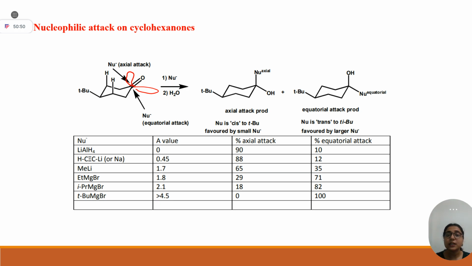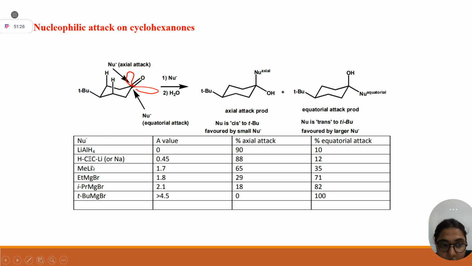Why? Because the axial position is more free for a nucleophile to attack, and moreover it has better overlapping between the C=O pi star and the sigma orbital of your nucleophile. Understood? That orbital interaction is good in axial attack. But what happens if you have a larger nucleophile? In LiAlH4, what is your nucleophile? A small hydride, a very small nucleophile. So see, axial attack is 90%, yes or no?